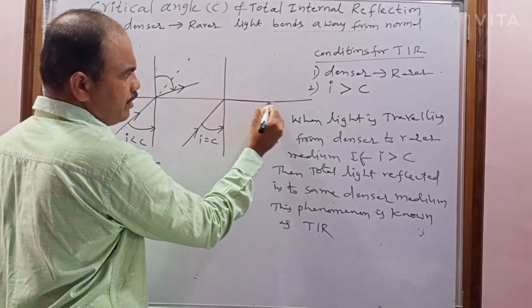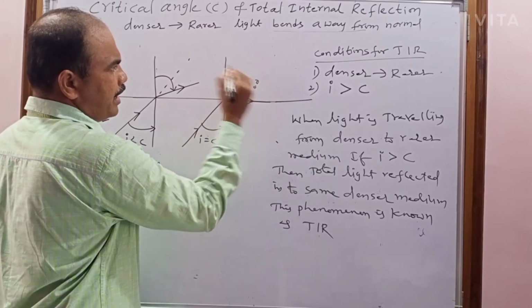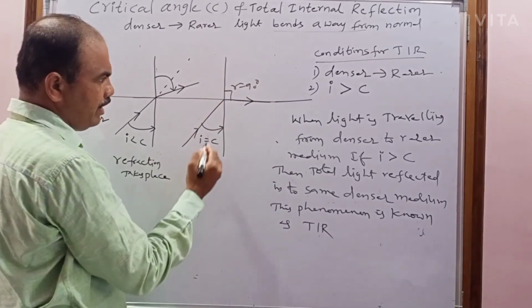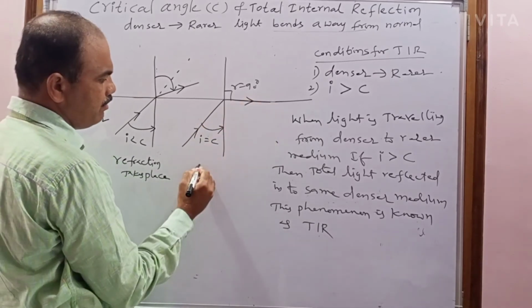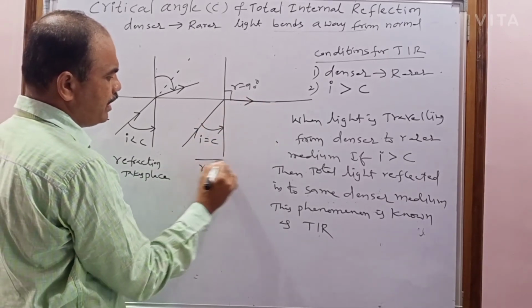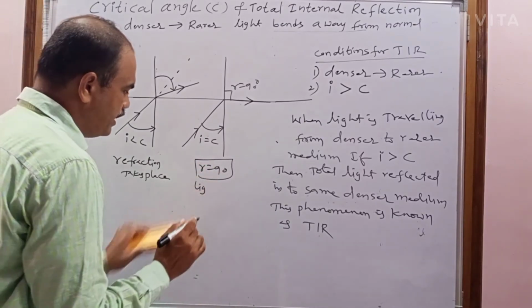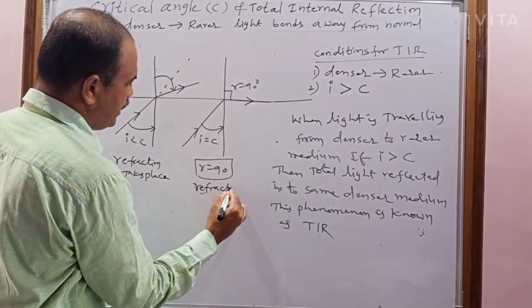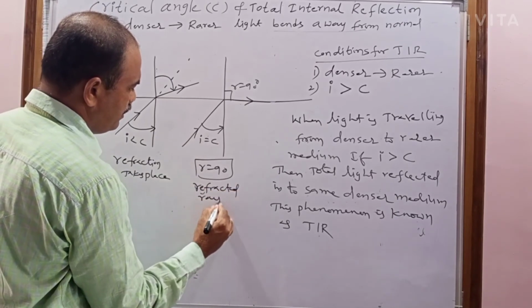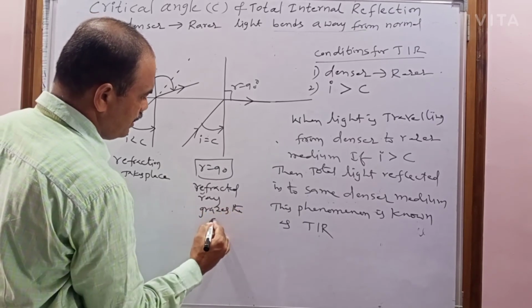The refracted ray grazes the surface, and the angle of refraction becomes 90 degrees. The refracted ray grazes the surface.